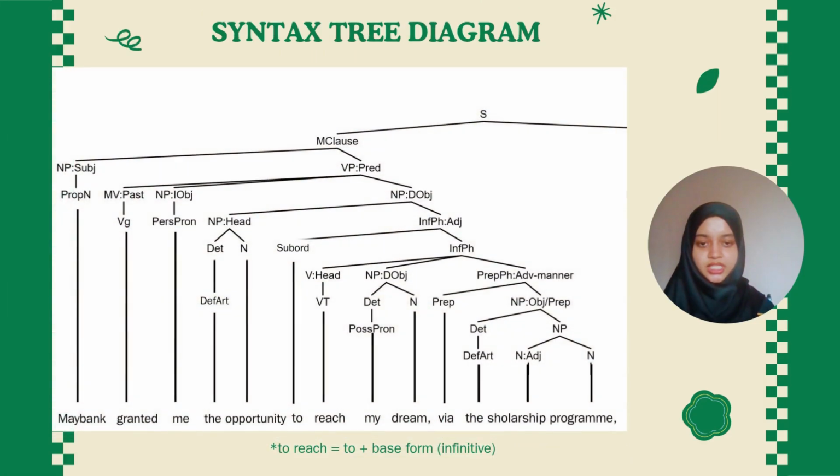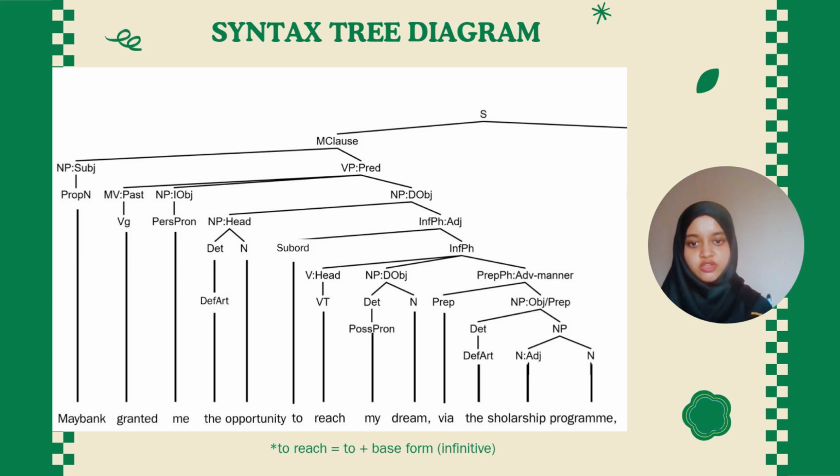Alright, now I'll be explaining the main clause for the sentence. Maybank granted me the opportunity to reach my dream via the scholarship program. Under this main clause, we have two branches, noun phrase subject and verb phrase predicate. Under the subject, we have Maybank as proper noun, and under verb phrase predicate, we have three different branches. For the first branch, we have granted as the main verb. It is in the past tense and it's VG verb type. The second branch is noun phrase indirect object, me, as the personal pronoun, and the third branch, noun phrase direct object. We have two different branches under it.